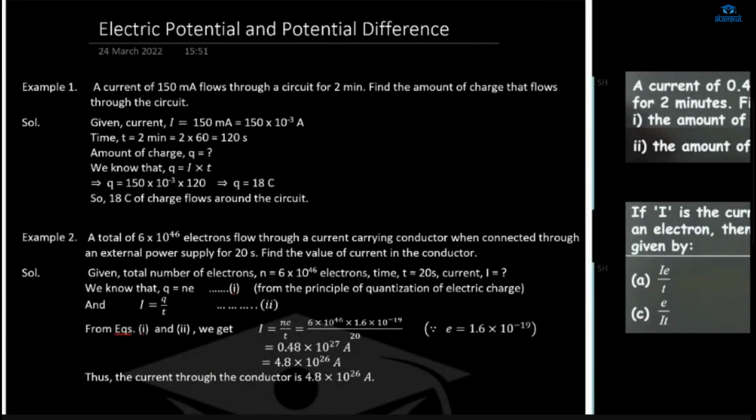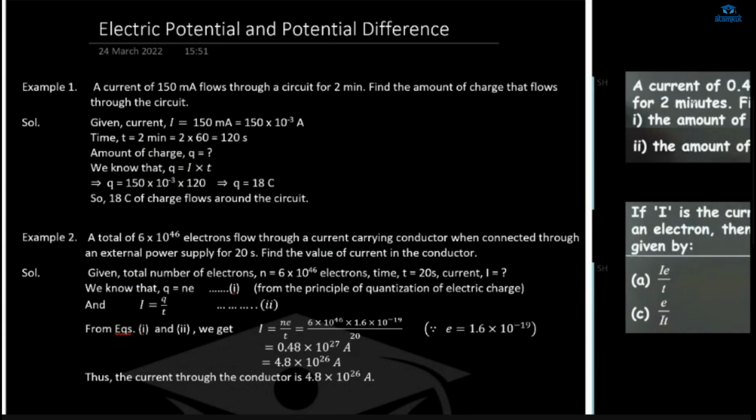Current of... because we already know the formulas. Mainly two formulas: q is equal to ne and q is equal to I t. Okay, I is equal to q by t means q is equal to I t. So these two formulas we are going to use in these questions.